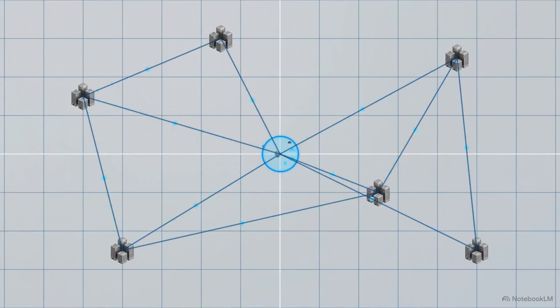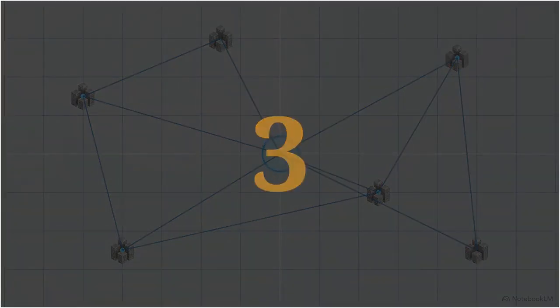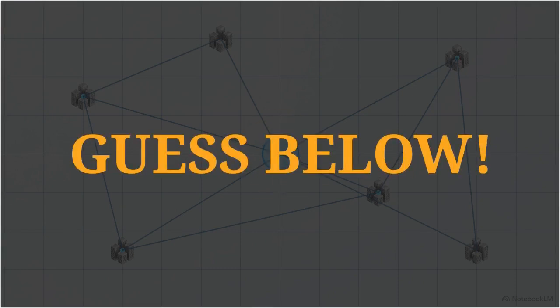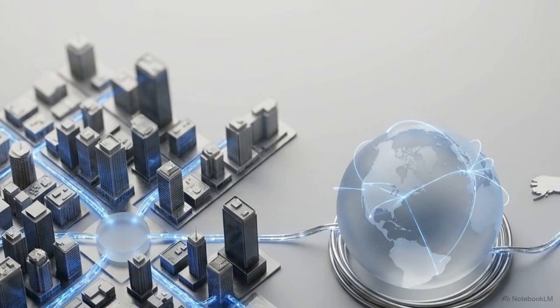Zooming out reveals a Metropolitan Area Network, or MAN. This bridges the gap between a room and a city. You use this for citywide internet or cable networks. Let's test this. If a cable company broadcasts across Mumbai, which network is it? Guess below. Because the geographical boundary covers a city scale rather than a single building or the whole planet, that setup is a MAN. As we expand the network beyond one controlled building and into a sprawling city grid, maintaining baseline speeds and strict security protocols becomes inherently more complex.